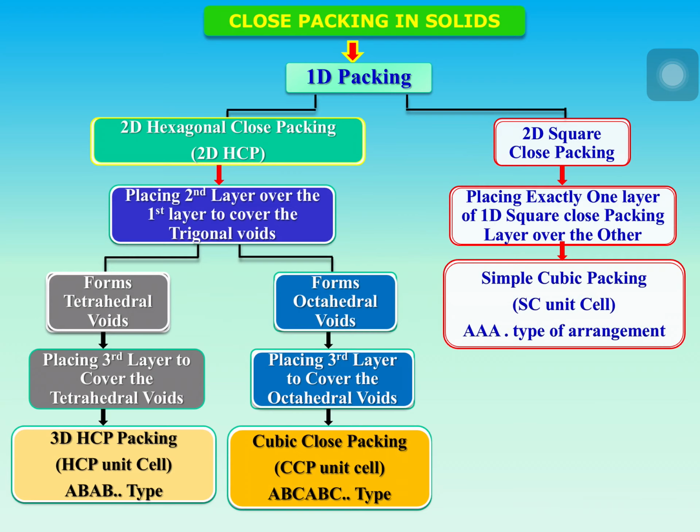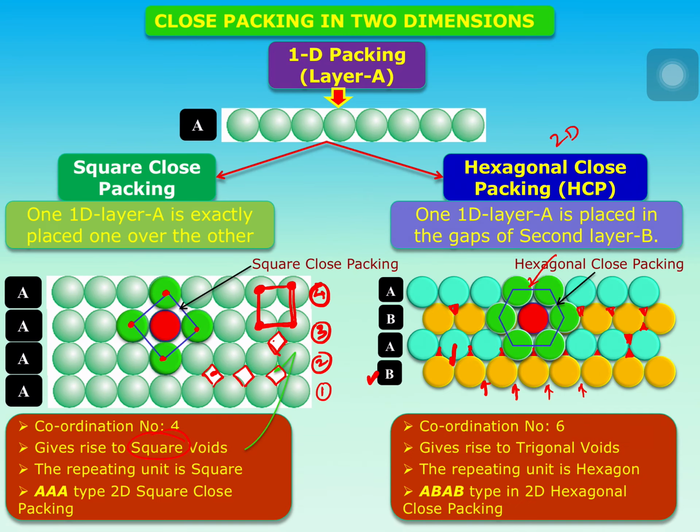Then if you take 2D HCP layers and proceed to 3D packing, what do you get? If you go back to our session, in 2D HCP packing, you are having trigonal voids.